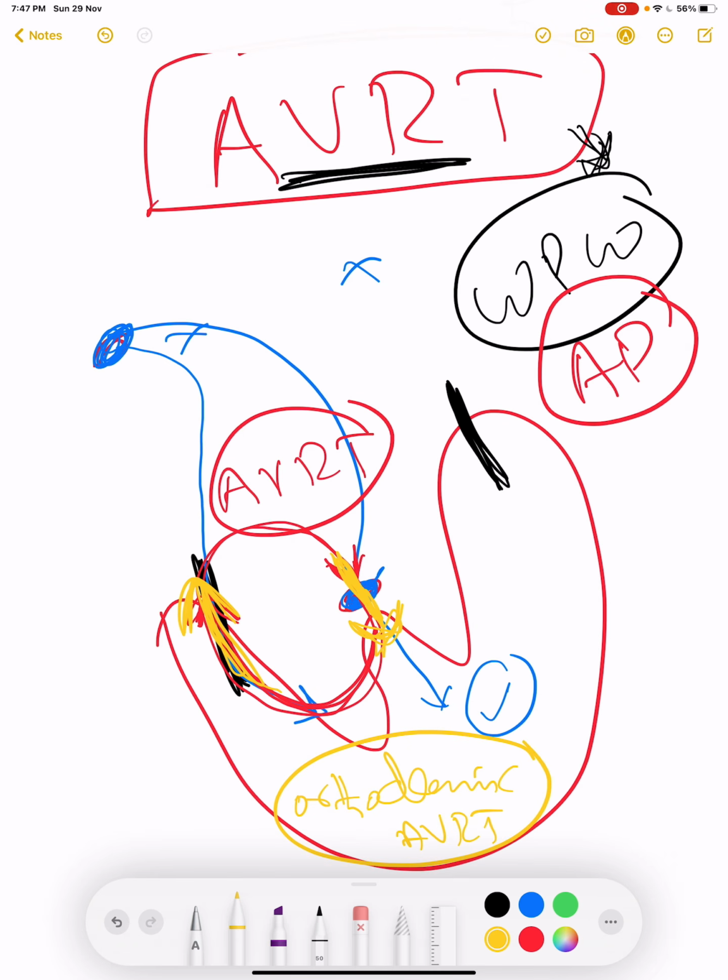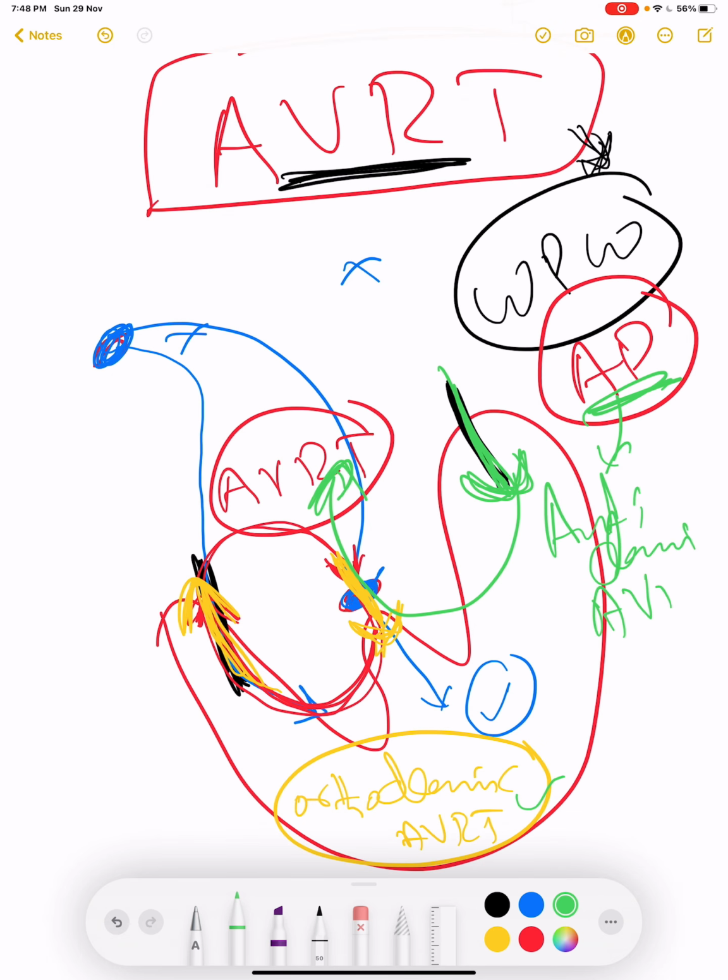It is an orthodromic circuit. And if it is the opposite, meaning it is depolarizing the ventricle from the accessory pathway and re-entering the atria from AV node, the opposite. If it is depolarizing the ventricle from AV node, it is orthodromic. If it is depolarizing the ventricle from accessory pathway, it is antidromic. It is antidromic AVRT.